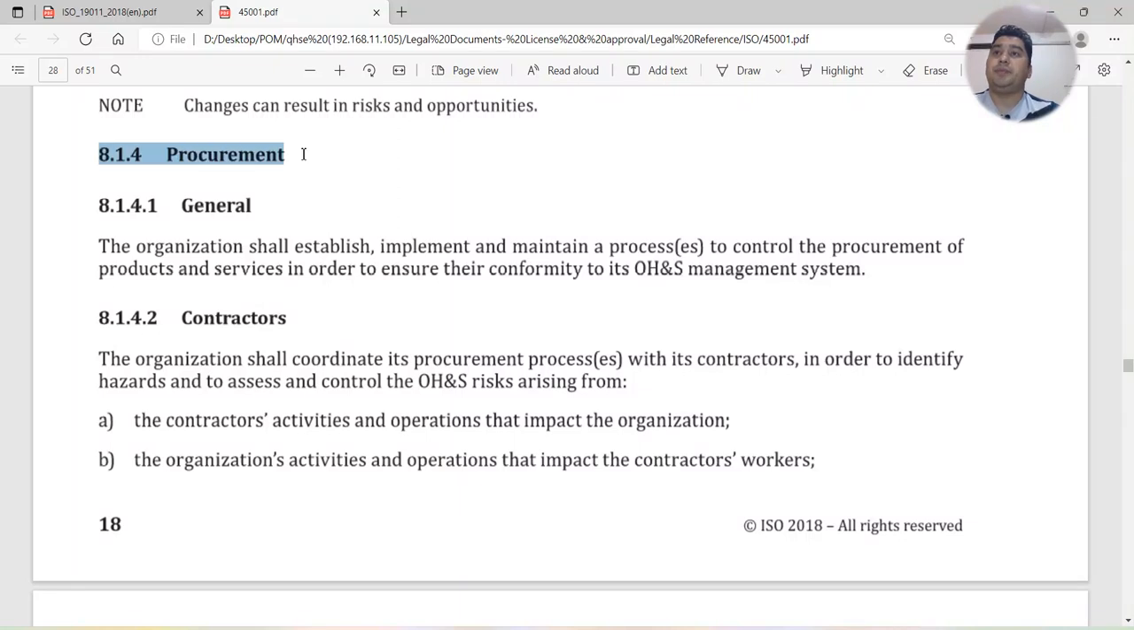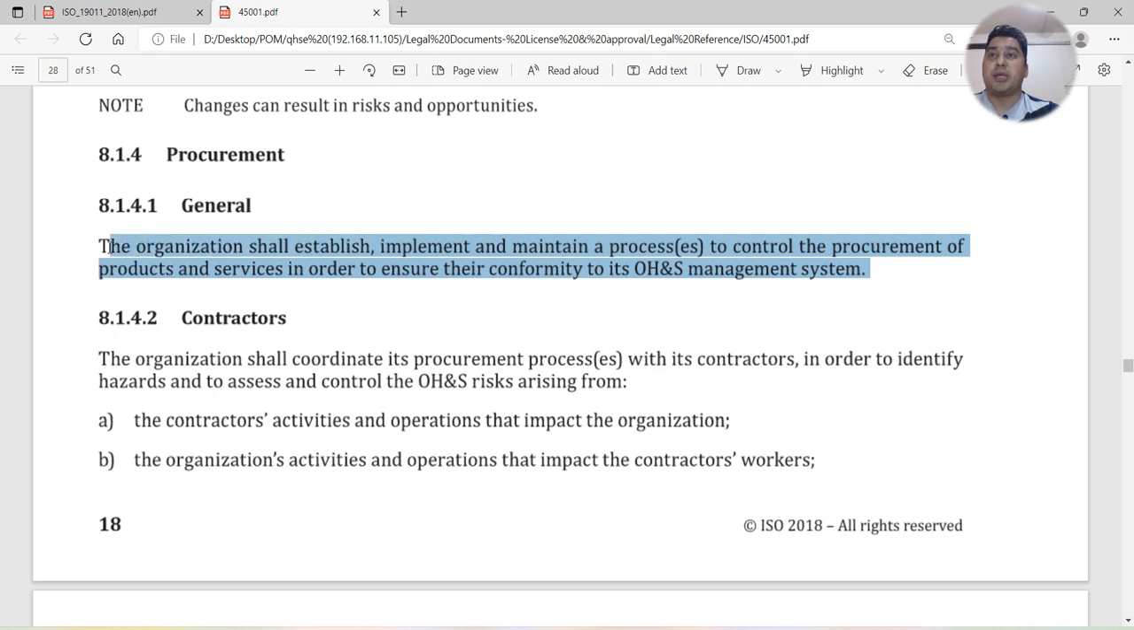Then we have the procurement. Clause number 8.4 and subclause 8.1.4.1. The organization shall establish, implement, and maintain a process. You should have a process to control the procurement of products and services in order to ensure their conformity to its OHS management system. So whatever suppliers or procurement you are using, or any contractors in your organization, you should have one process to make sure how you are going to control them, which will include the occupational health and safety management system related requirements.